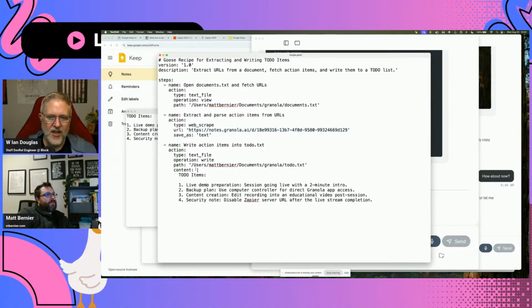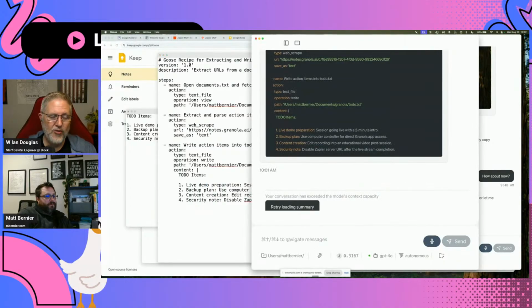It is, yeah. So what we want to do is tell Goose, write me a recipe to go fetch the documents.txt, go through each of the URLs it finds, and write all of their action items into the to-do.txt. Can we have it update the recipe, or do we want it to actually rewrite the recipe to be more generic? We're going to do both. Yeah. Okay.